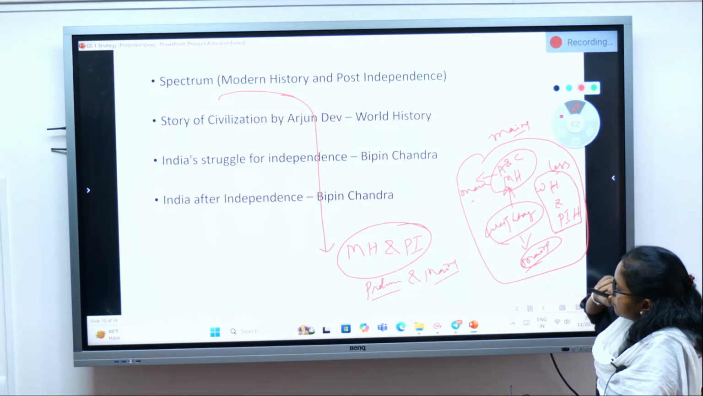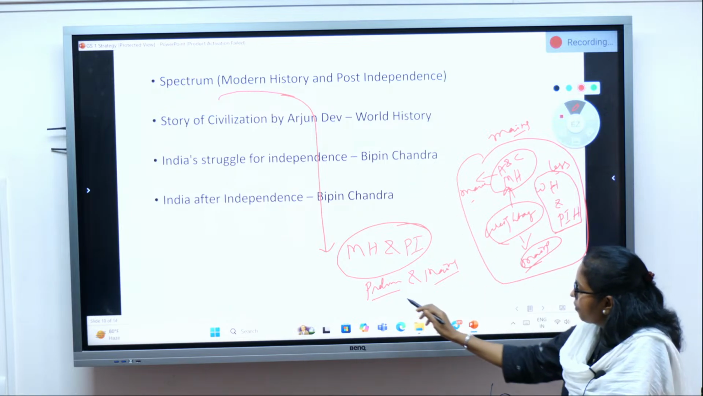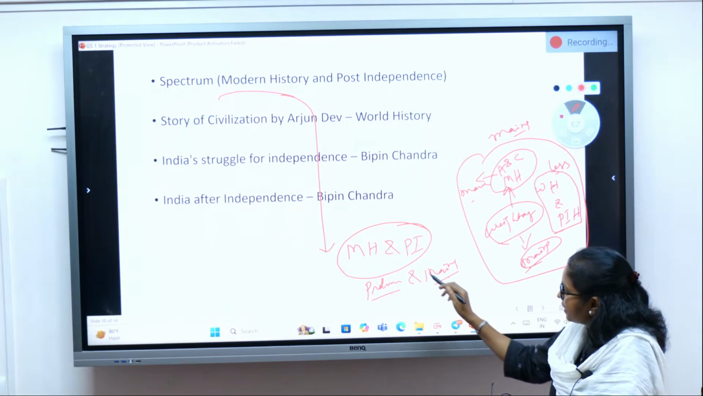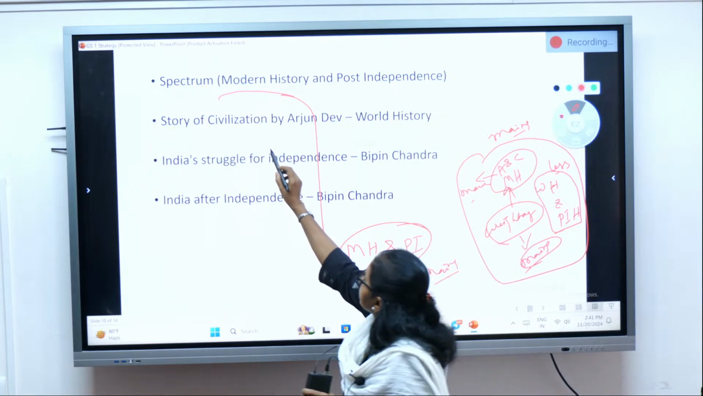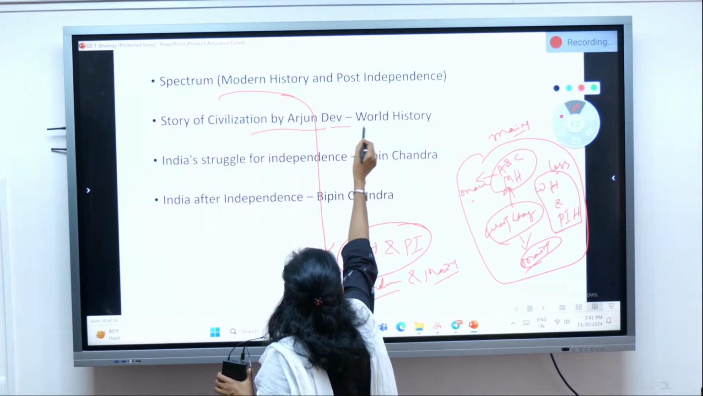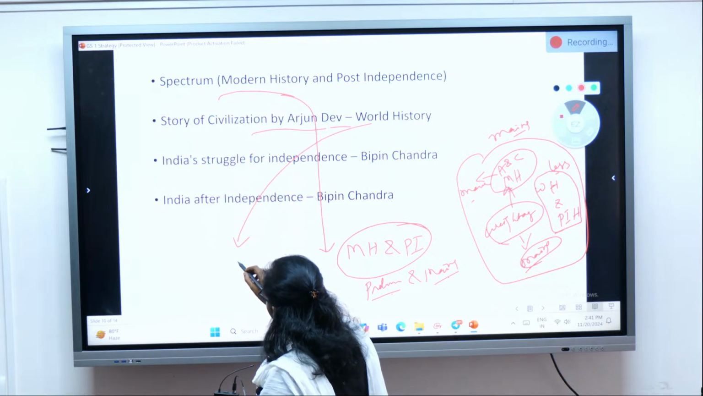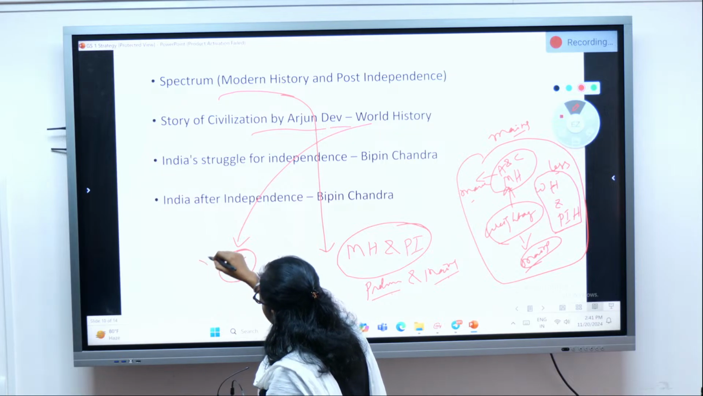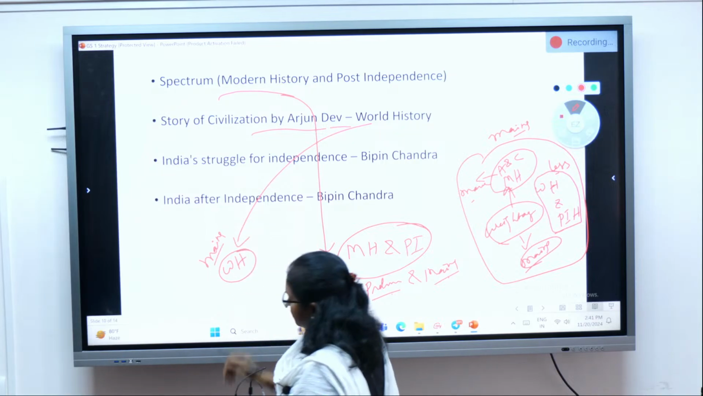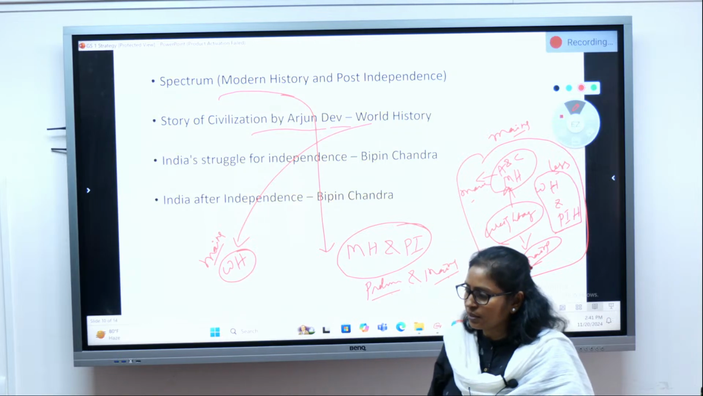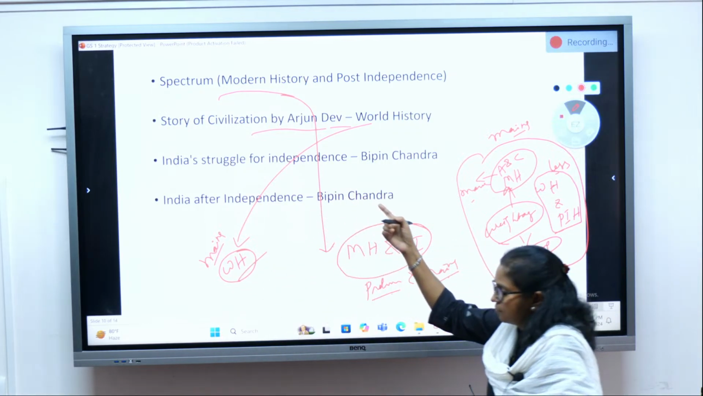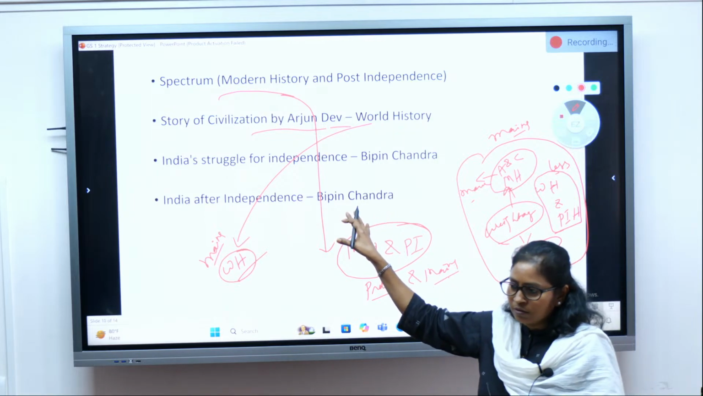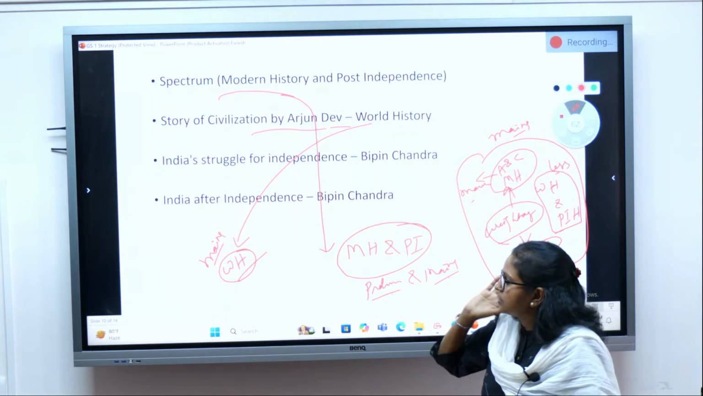So we have seen Spectrum, which is important for your prelims and also for your mains, for modern history and post-independent history. Then Story of Civilization by Arjun Dev. This NCERT book is very important for world history, which is there only in your mains. So this book you have to study only for your mains. They have nicely covered the entire syllabus of world history.